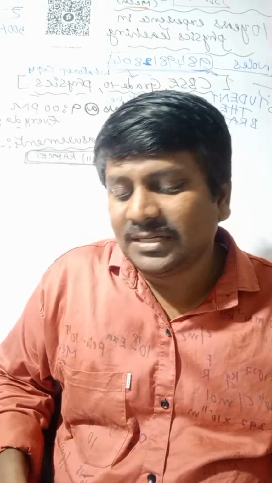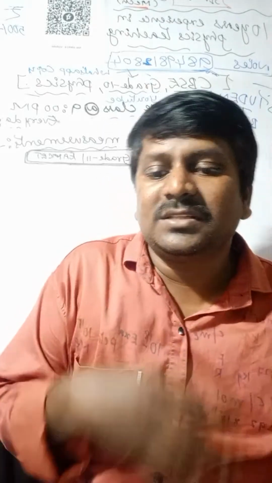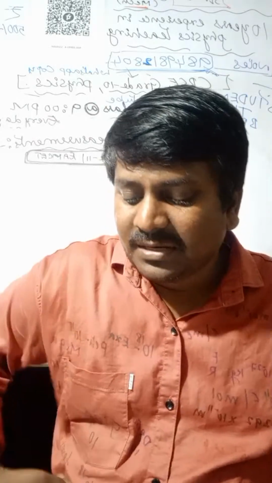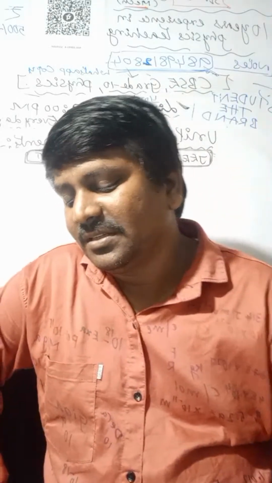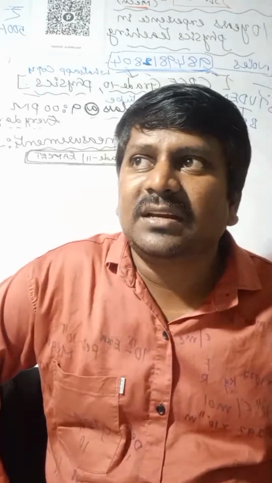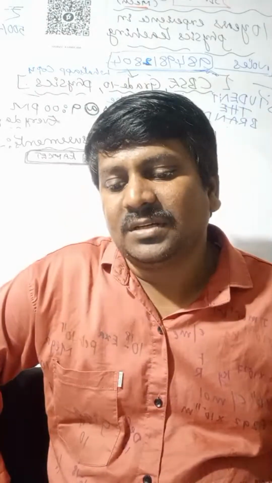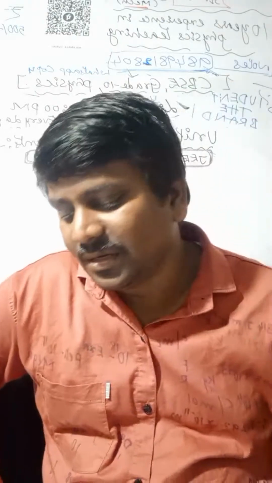Coming to the percentage error. The relative error expressed in percentage is called percentage error. Percentage error equals delta A by AM into 100 percent. So that is about percentage error.